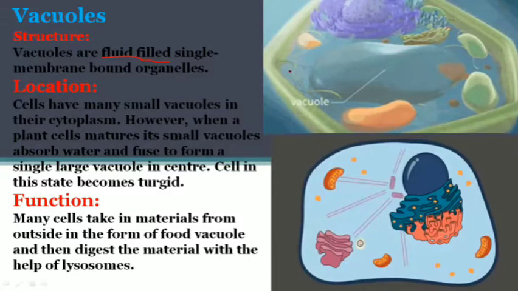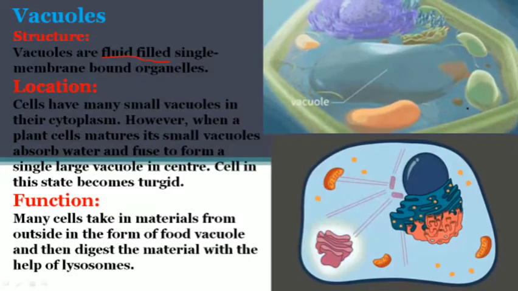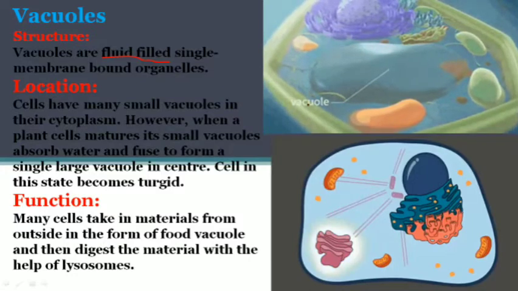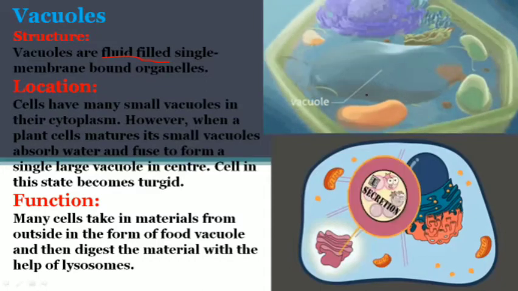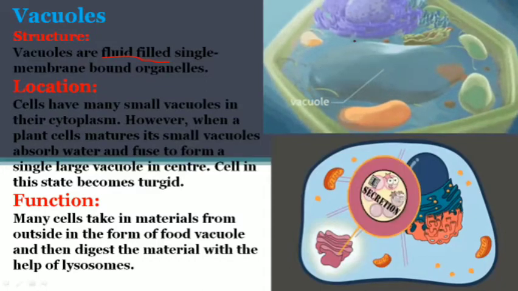In the plant cell, there is a difference: there is one large vacuole. You can see the nucleus is pushed aside, and this pushing is due to the large vacuole.